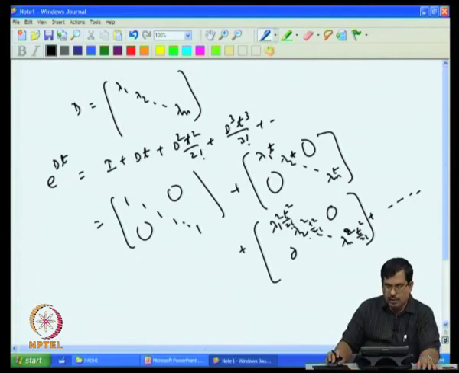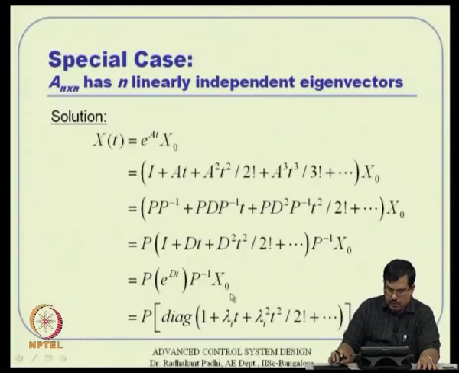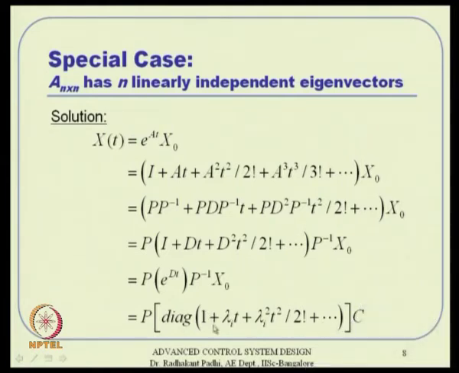And this series results in this: 1 plus lambda 1 t plus lambda 1 squared t squared by 2 factorial in the first diagonal element, second diagonal element, and things like that, it continues that way actually. So, essentially that is what is done here, okay. And so, e to the power Dt is nothing but this diagonal matrix actually, this symbol stands for a diagonal matrix actually, okay.